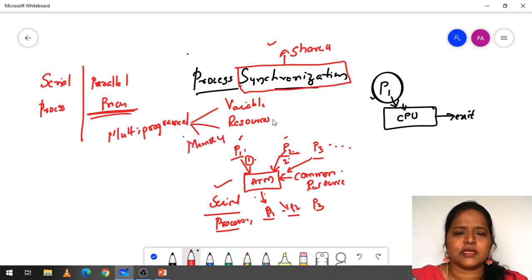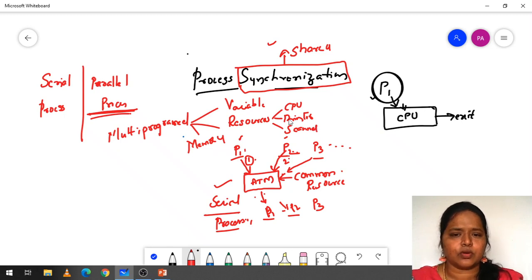Resources may be a CPU, a printer, or a scanner, whatever it may be, those are in common. So whenever two or more processes want to share a common thing, we need proper synchronization between the processes. There comes the actual task of synchronization.